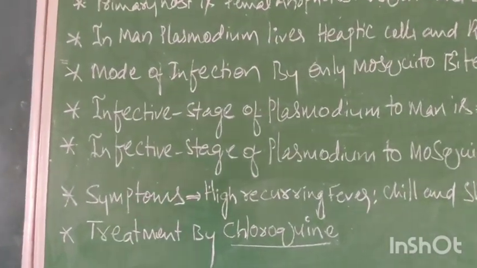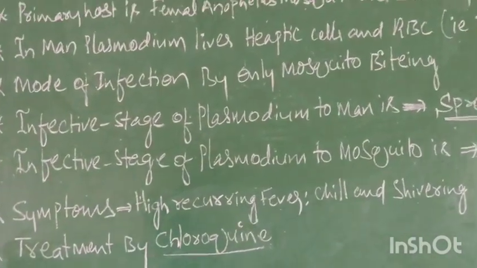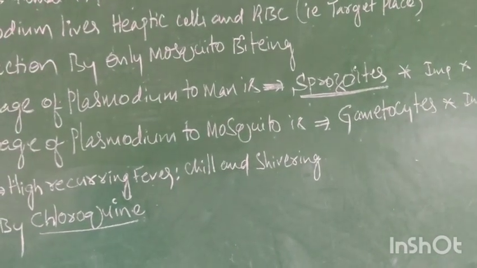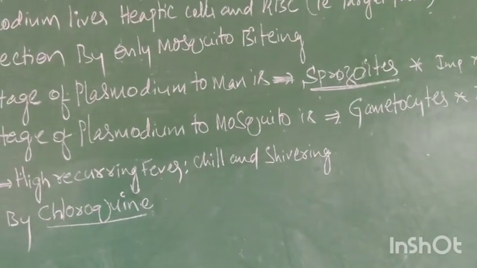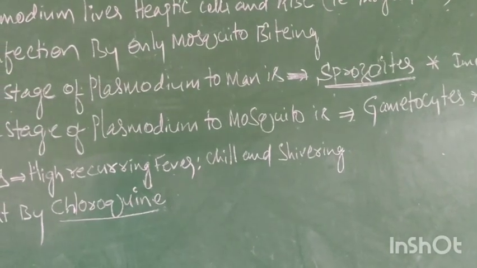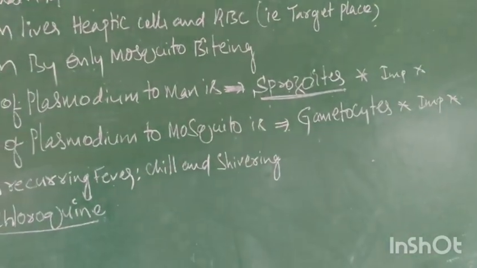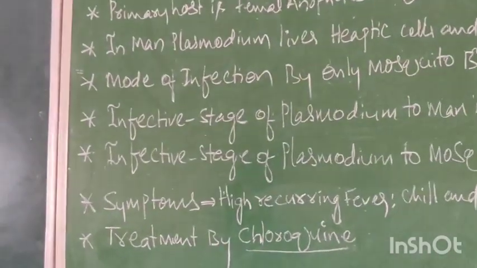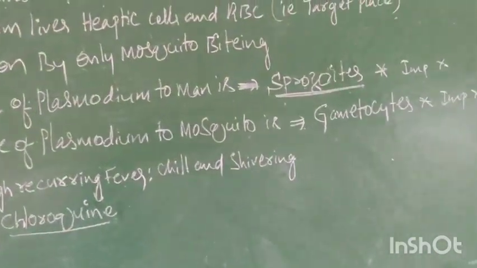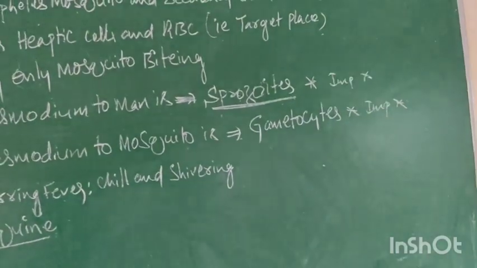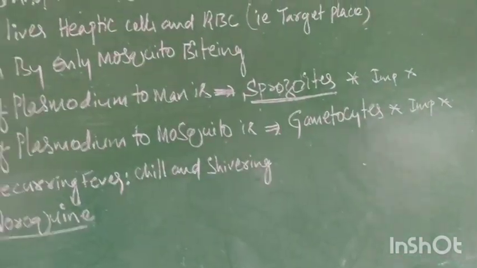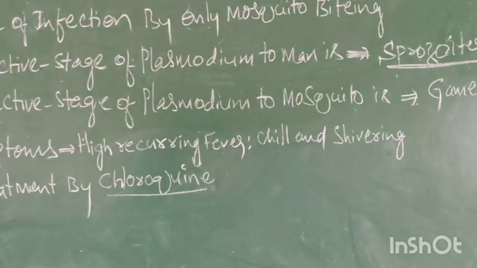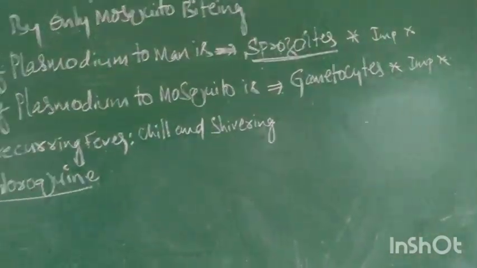Now, the infective stage of Plasmodium to man is the sporozoite. It is important for CET or NEET. Recently NEET 2020 was conducted, just 10 days back, and they asked the same question: what is the infective stage of Plasmodium to man? Sporozoite. I mark it as IMP, important. The infective stage of Plasmodium to mosquito is gametocytes.